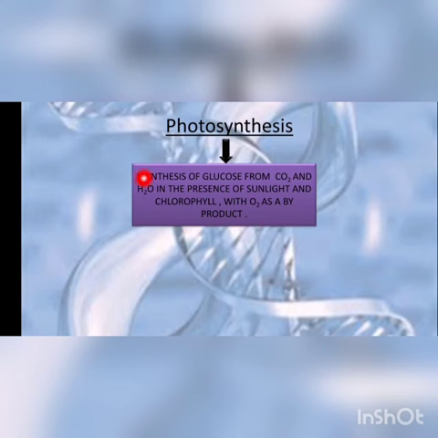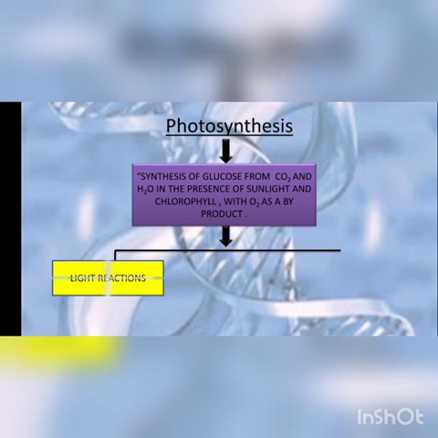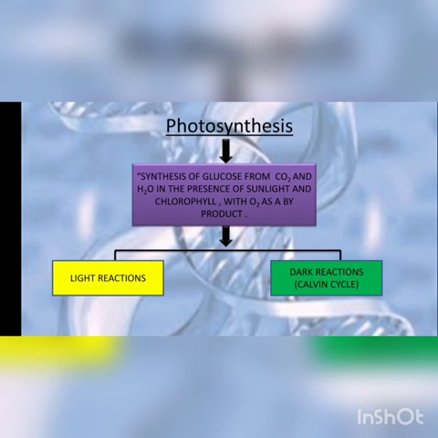It is a detailed process and it involves two main phases. Let's see its phases. The first one is light reaction. In this, an energy molecule is formed and this energy molecule is utilized by the second phase, that is dark reactions. So let's see the summary of photosynthesis.